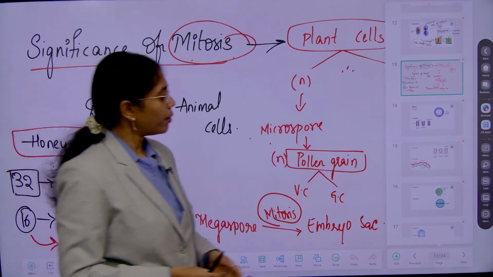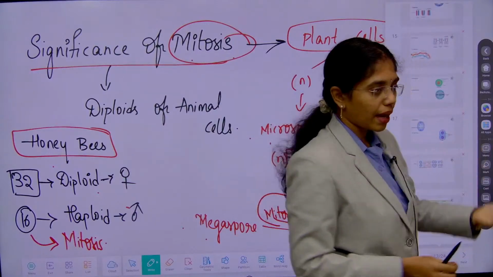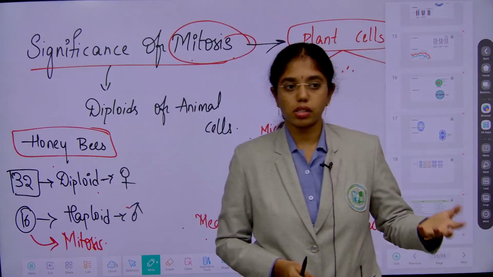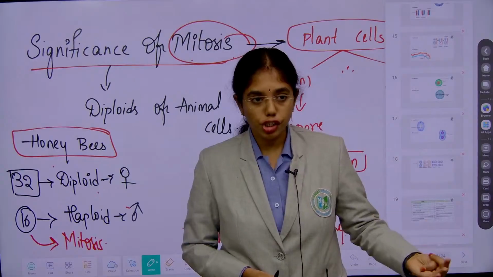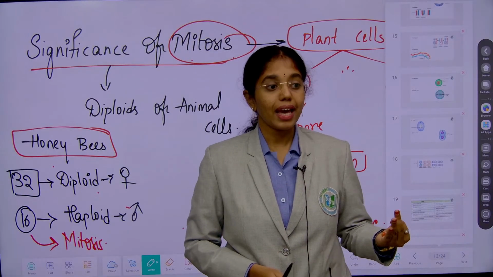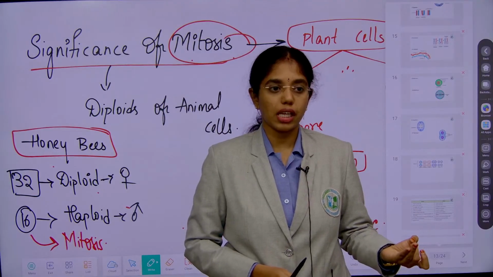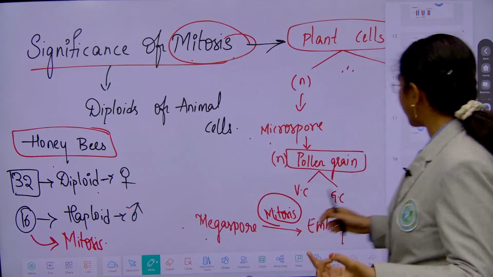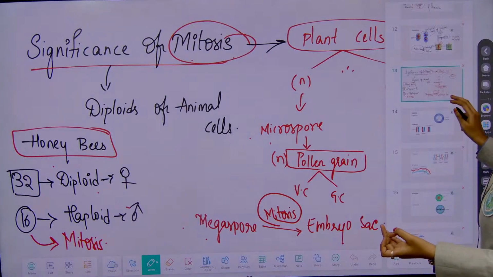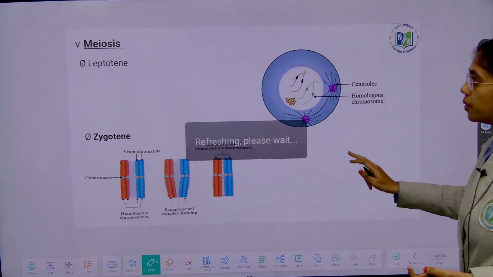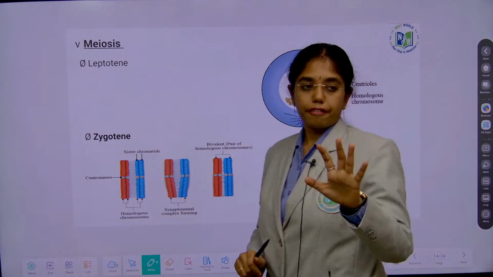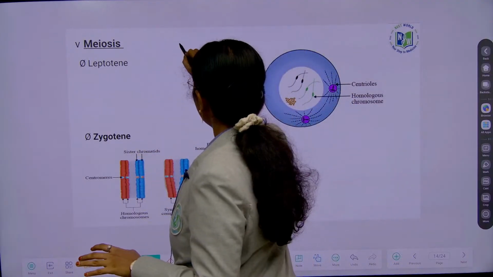Significance of mitosis: metamorphosis, regeneration of lost tissues, okay, and it will maintain the nucleocytoplasmic ratio of the cell, right? These statements please remember.